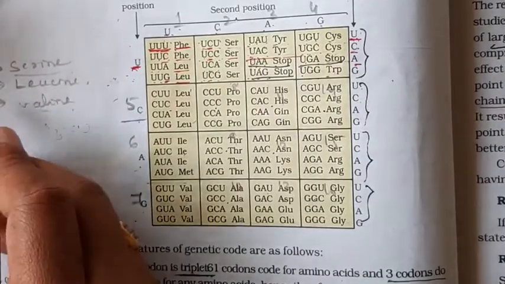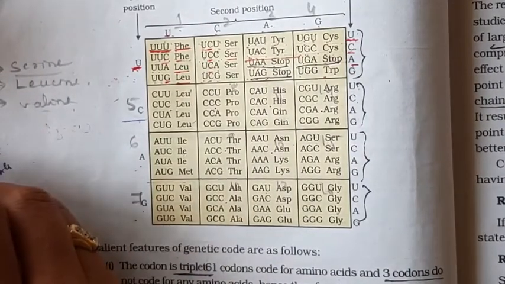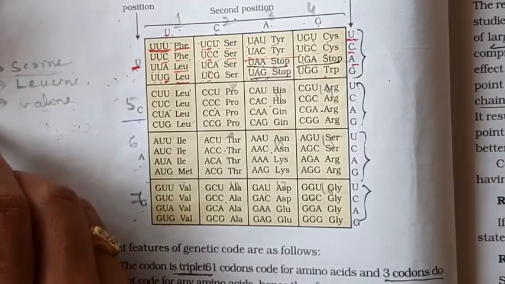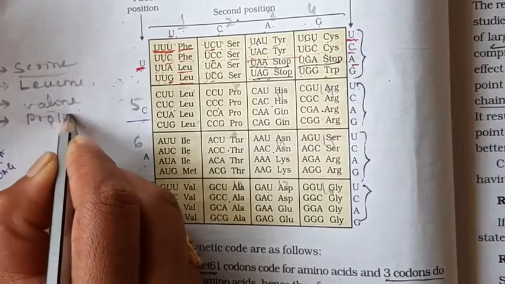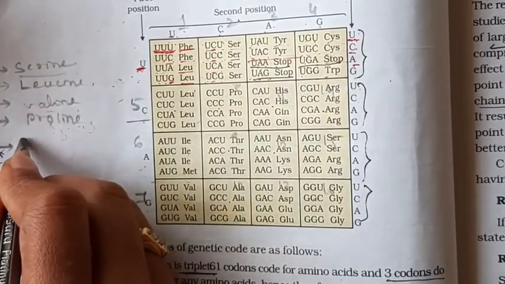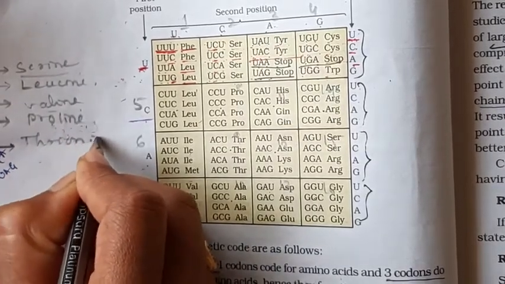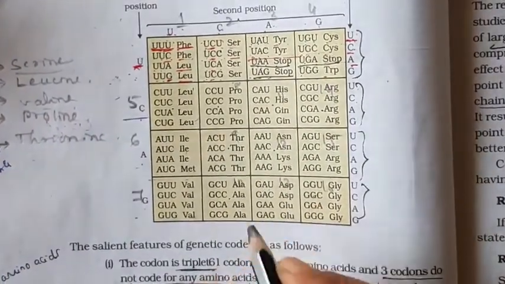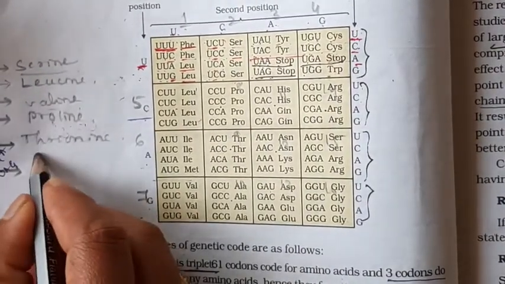Then box number 8 codes for proline. Box number 9 codes for threonine. Then box number 10 codes for alanine.